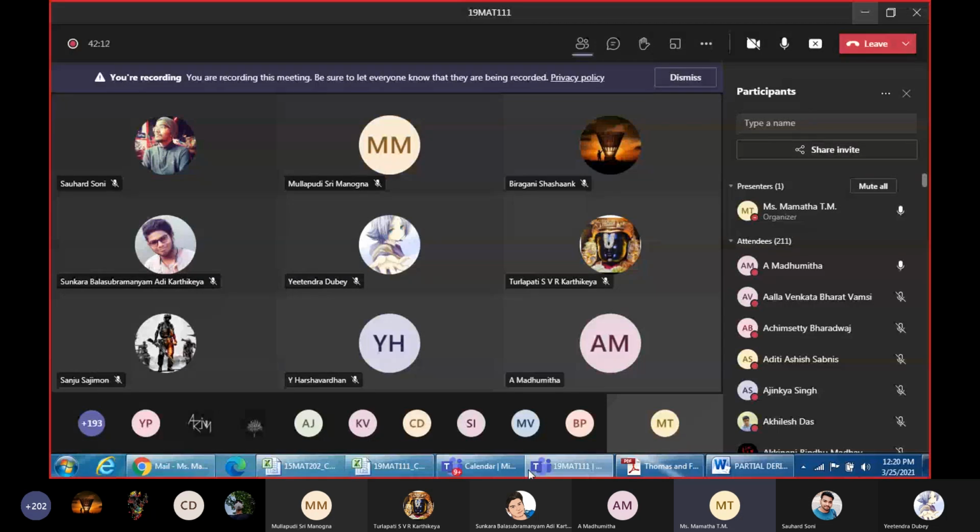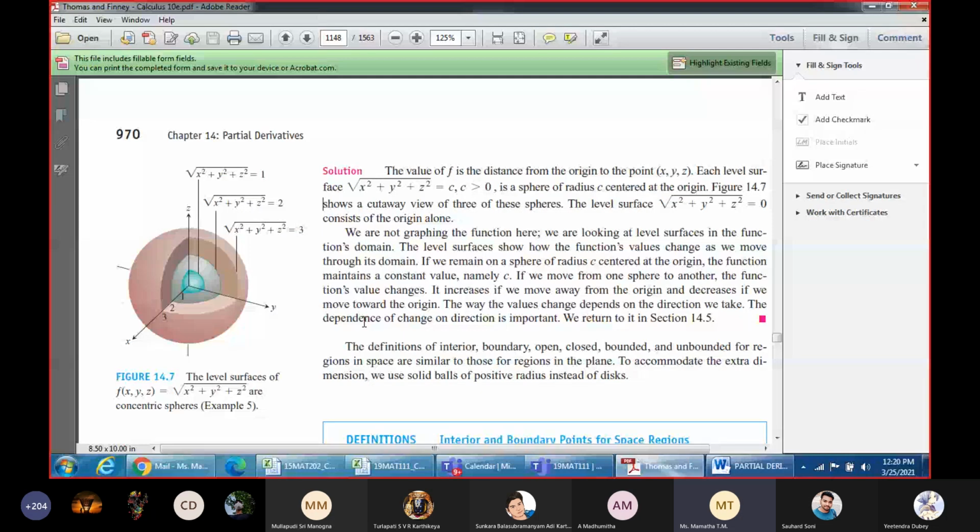If r is equal to 0, radius is 0, what does it represent? Ashish? A point. Okay. So if r is 0, it is a point, and r cannot take any negative values. So here c is always greater than 0. This will be the three-dimensional surface, which is called a level surface. Any doubts with it? Ma'am, I didn't understand the sphere thing.